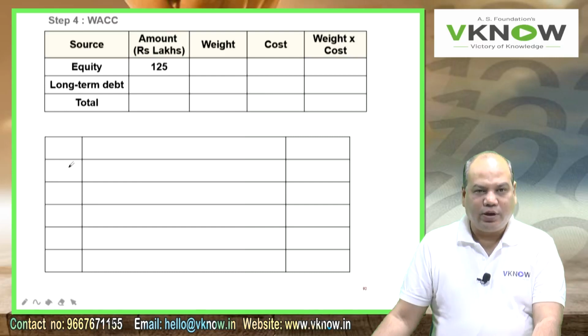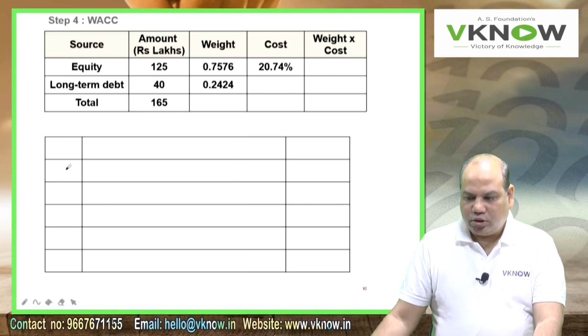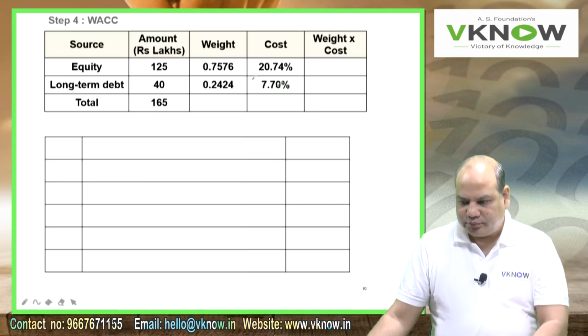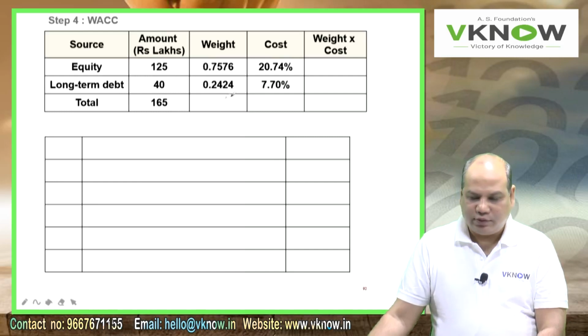Amount is 125 lakh, 40 lakh, 165 lakhs. Weight is 0.7576, 0.2424. Cost is 20.74%, 7.7%. If you want to write weights like this, you can do 125 by 165, 40 by 165.